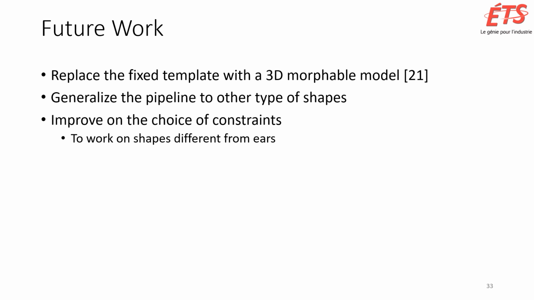As a future work, we want to consider replacing the fixed ear template with a 3D morphable ear model. Also, future work could investigate the generalization of the pipeline to consider shapes other than ears. Finally, a major improvement area is the choice of constraint, as the current choice is more restricted to ears.